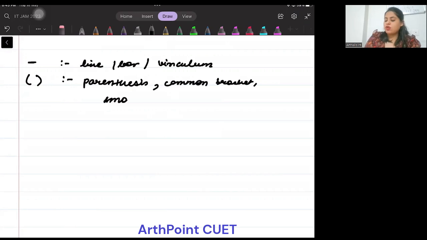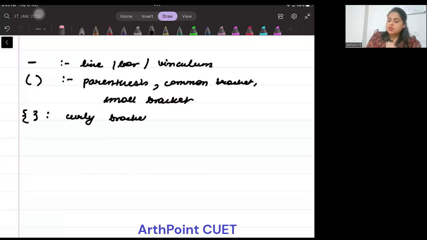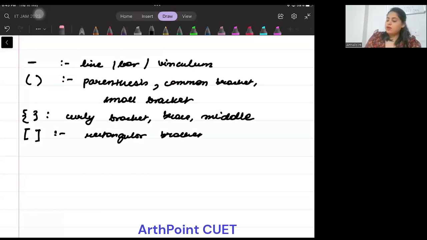It is known by all these three names. Then you have this. This is called curly bracket or brace or middle bracket. Finally, you have this. इसी order में ही brackets लगते हैं. This is known as a rectangular bracket or big bracket.